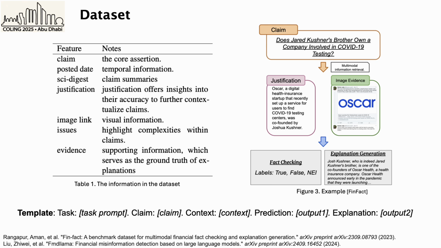For example, let the model determine whether the claim is true, false, or not enough information based on the contextual information, and provide an appropriate explanation. Claim and context are the claim text and the contextualization content from the raw data respectively. Output 1 and 2 are the outputs from the LM.